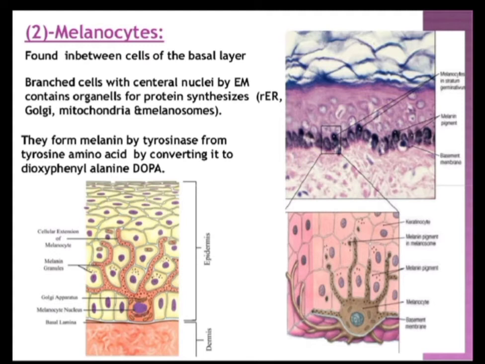Melanocytes do not form desmosomes with the adjacent keratinocytes. Melanocytes synthesize a brown-black pigment called melanin that protects the skin from the harmful effect of the electromagnetic radiation received mainly from the sun. So formation of the melanin pigment occurs within membrane-bound bodies called melanosomes. So we will find a lot of membrane-bound granules.